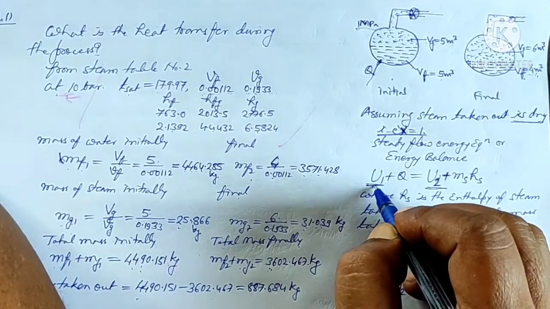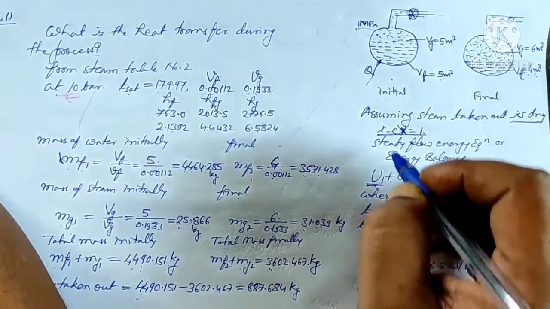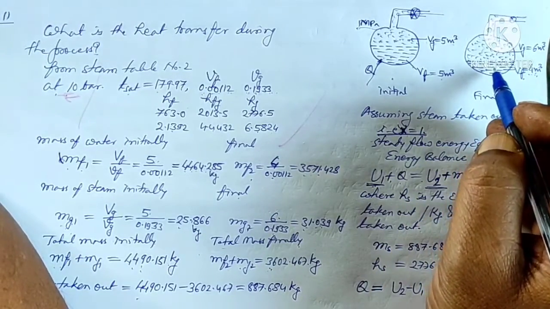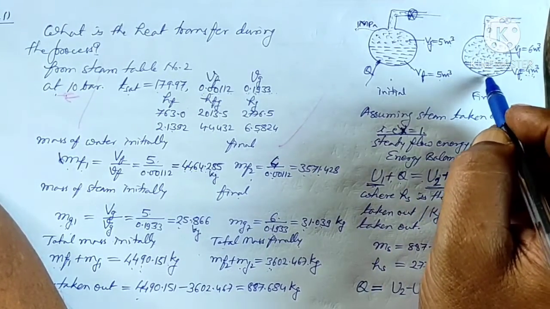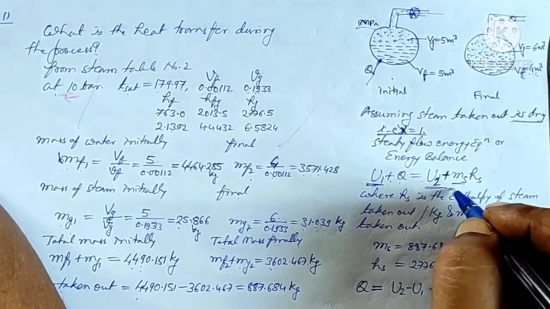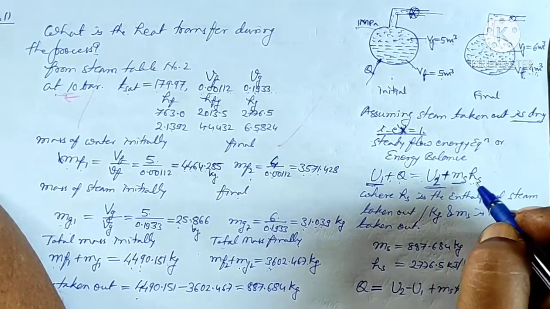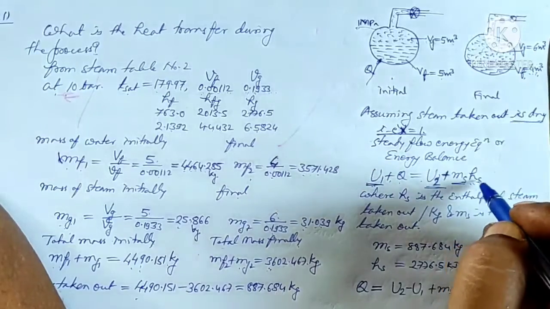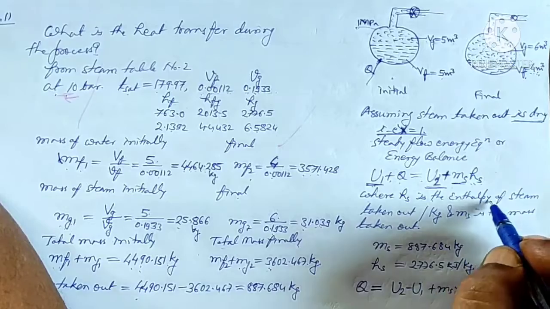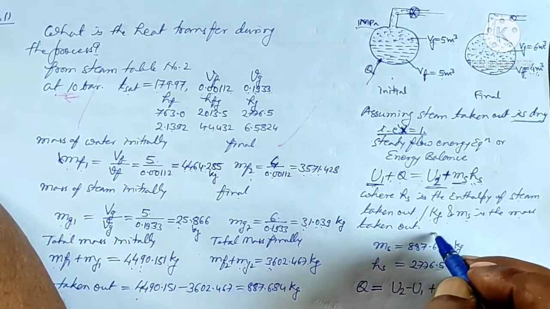So U1, the total internal energy in the initial stage, plus Q supplied during the process equals the total internal energy at the end of the process plus Ms, the mass of steam taken out, multiplied by Hs, the enthalpy per kg of the steam going out.